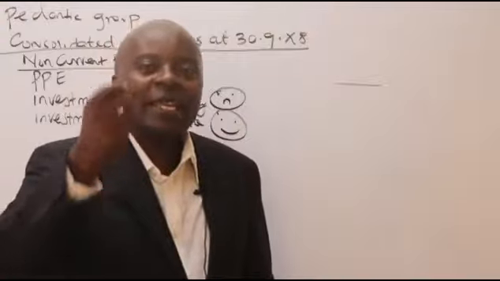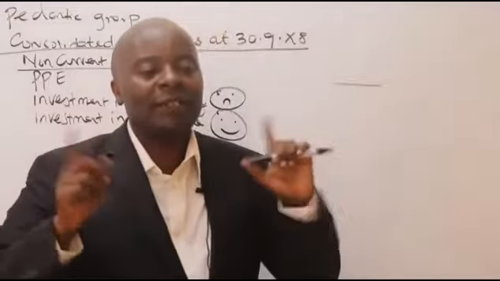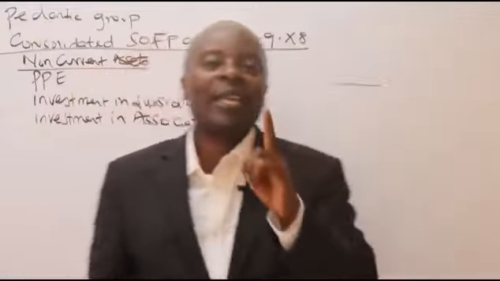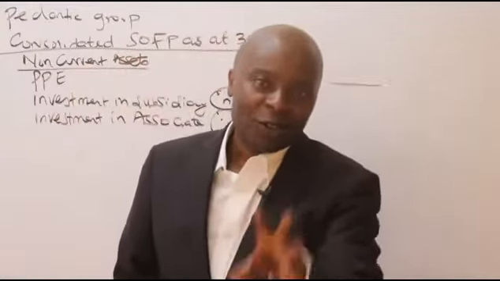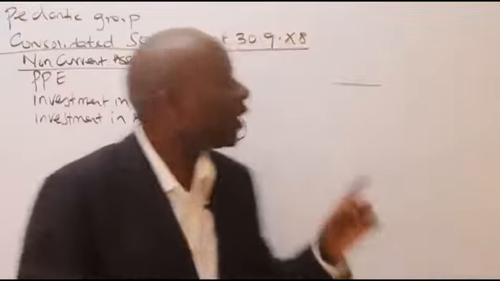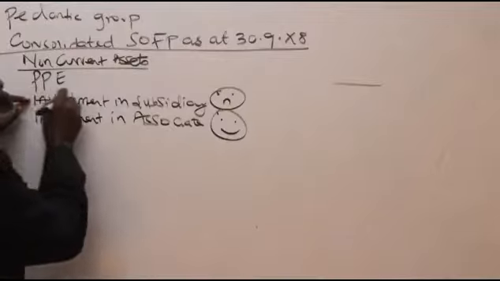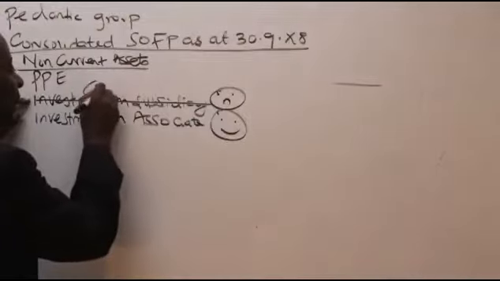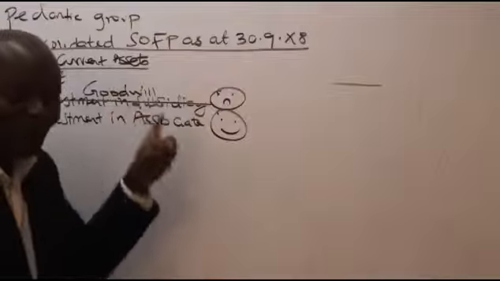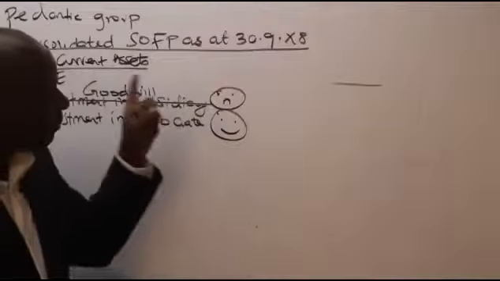So any investment that I'm making within the group should never be reflected in the statements that you are doing there. You can never invest in yourself. You can never make a profit out of yourself. So parent and subsidiary, this is quite a serious relationship. So investment in subsidiary, if you can remember, is normally replaced by what we call goodwill. Investment in subsidiary is normally replaced by goodwill.